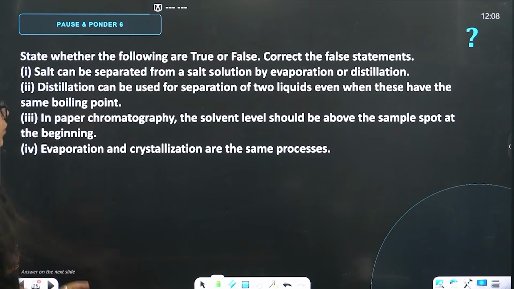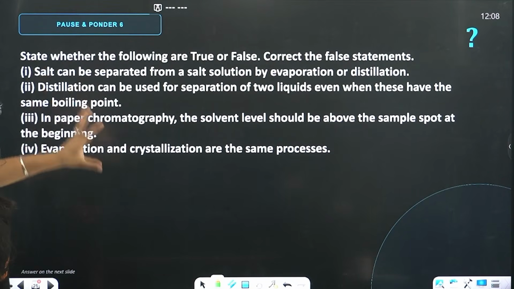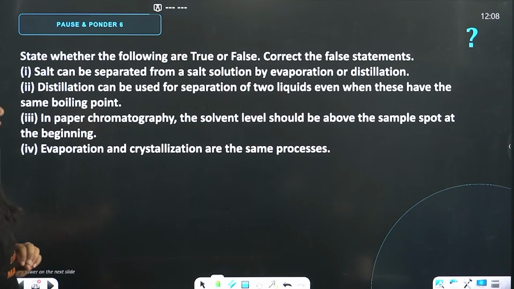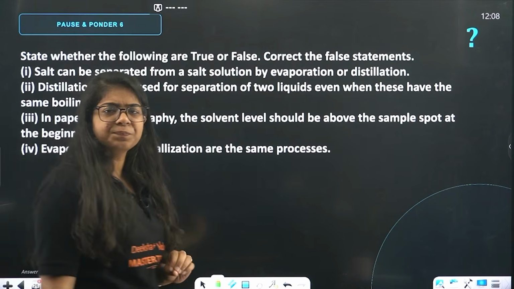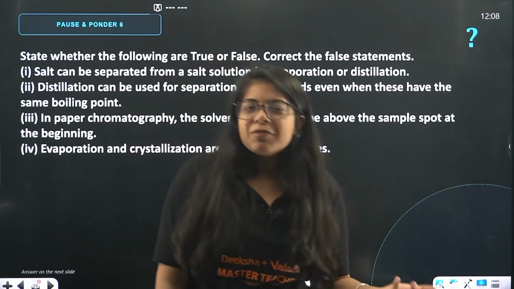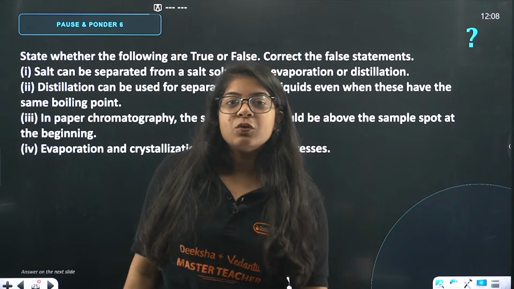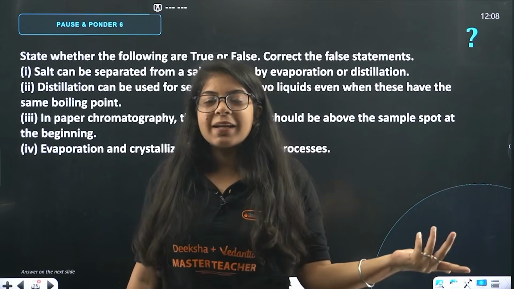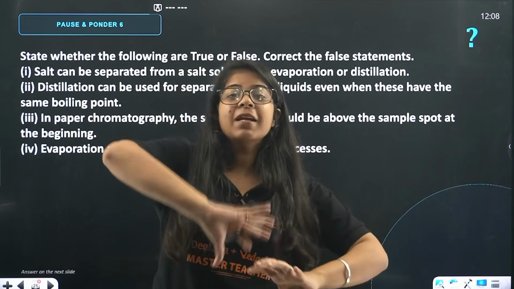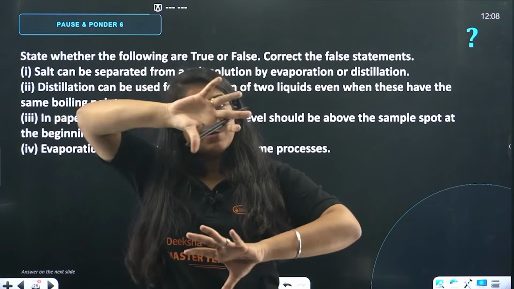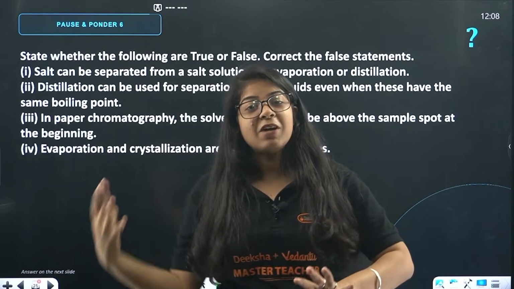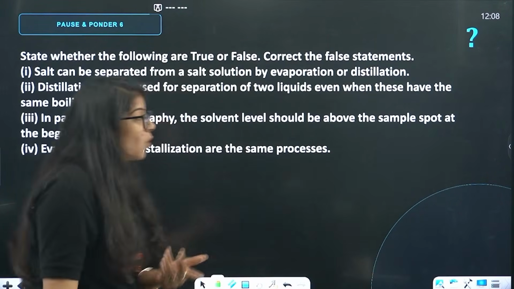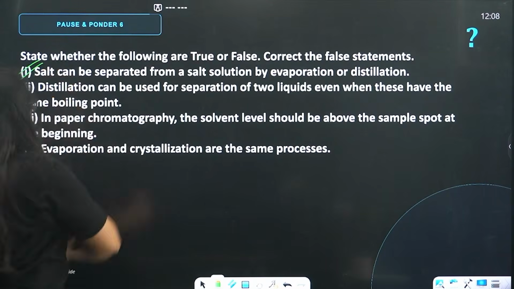State whether the following are true or false. Correct the false statements. Salt can be separated from a salt solution by evaporation or distillation. Is that true or false? Of course, you have water and salt. You just boil it. The water will get evaporated. Salt will remain, right? In distillation, the water will get evaporated, but we'll keep that water. We will condense that water even, and we have separate water and separate salt. So, this is true, correct?